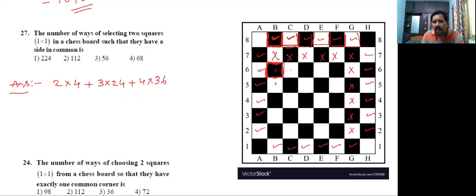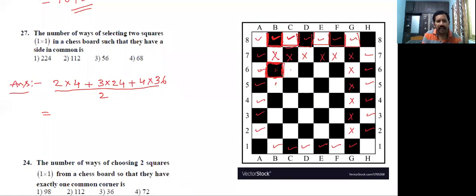But I already discussed, whenever you take this square, this is a common side, and when you take this square, this is also the common side. The common side is repeating twice. That's why divide by 2. So we get the number of squares that have a side in common.